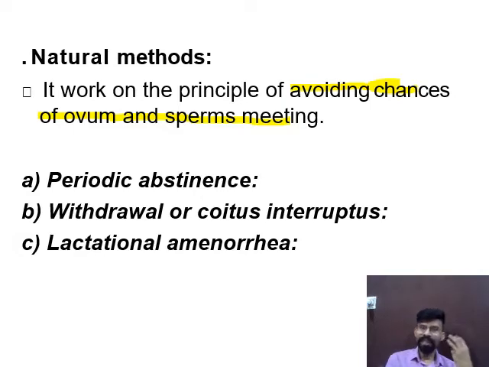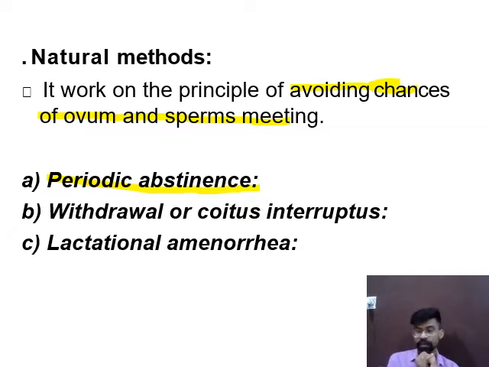So there are three subcategories of natural method. First one is periodic abstinence, second is withdrawal method, and third is lactational amenorrhea. In periodic abstinence, let's start with periodic abstinence.